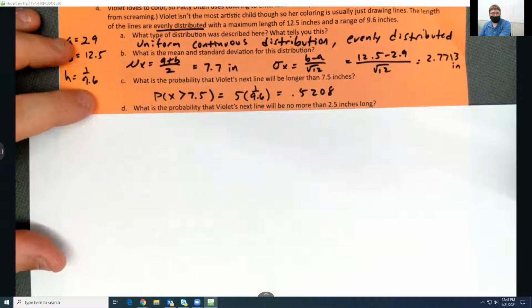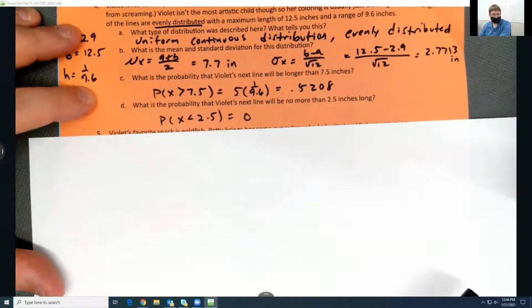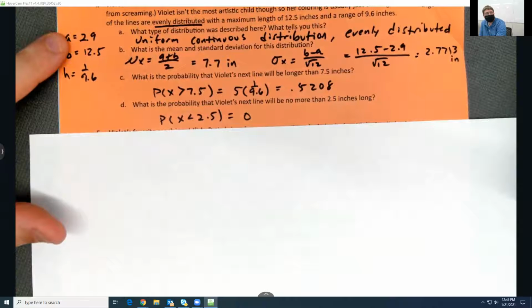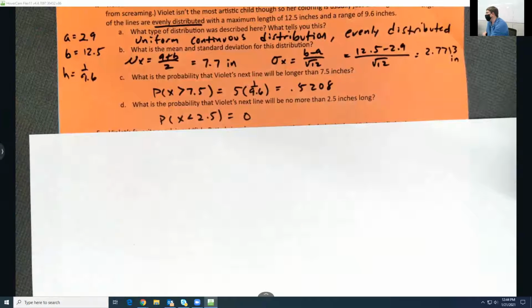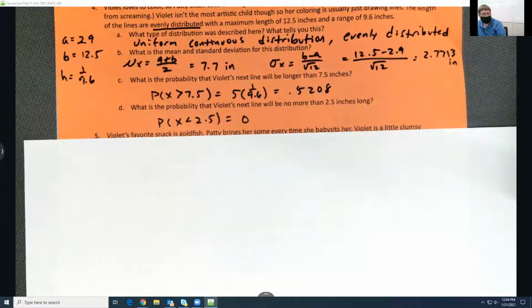All right, what is probability Violet's next line will be no more than 2.5 inches long? Trick question, 0. Because what's the minimum amount that we're allowed in this distribution? 2.9. There will probably be one of those questions on the quiz. So just watch for it. All right, that's it for number 4, uniform with the rectangles. We okay with this? Questions, comments, concerns, complaints, hatred?